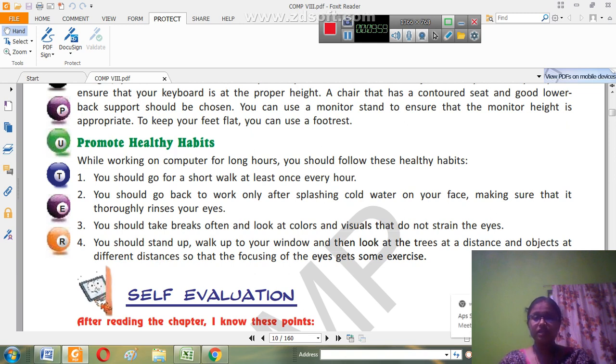So students, promoting your health habits is not only important from the exam point of view, but also very important with respect to your normal daily life. So please go for a walk regularly. We do yoga. Take breaks in between.